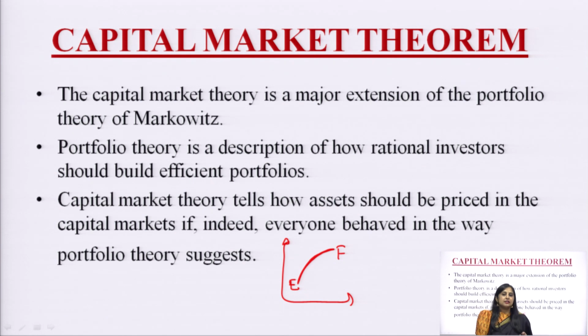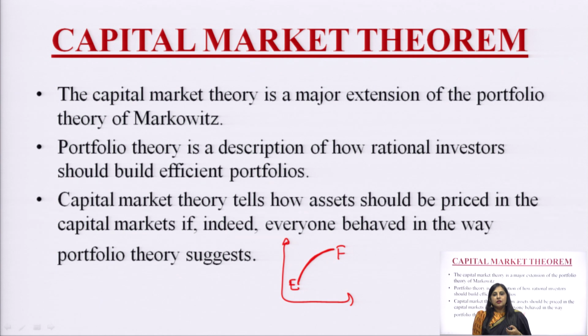So, Markowitz has said that all the efficient portfolios lie on a concave line, but the capital market theory suggests that if investors behave in the manner that the CAPM model has analyzed, the efficient frontier can be modified and updated, and it can provide better portfolios as compared to those lying on this line EF.